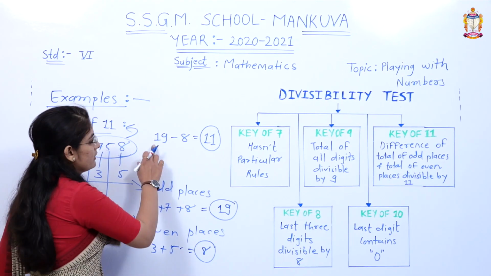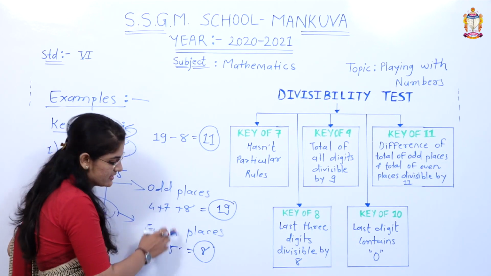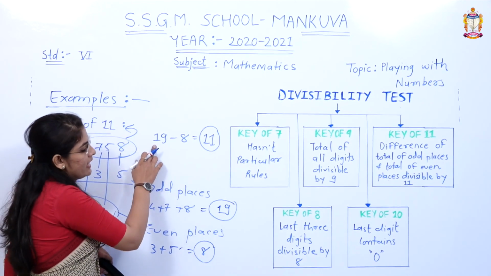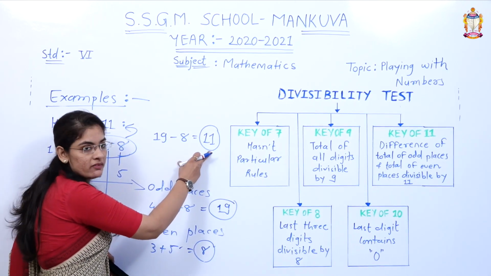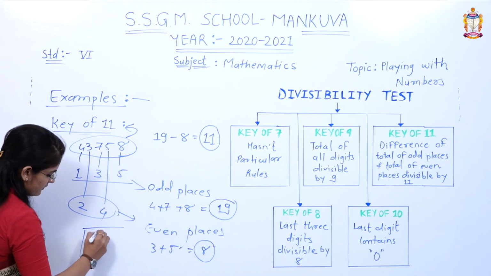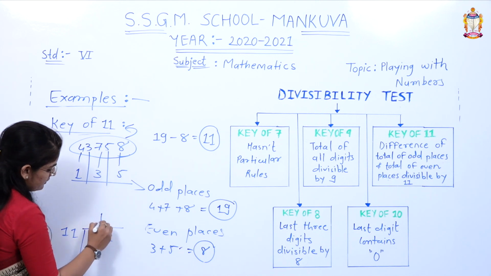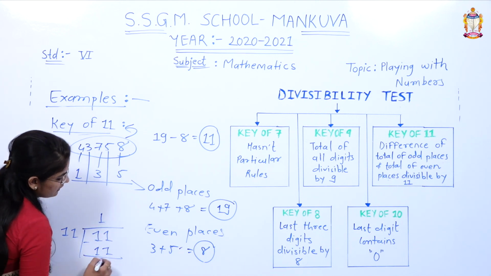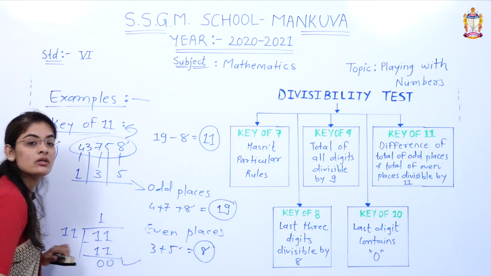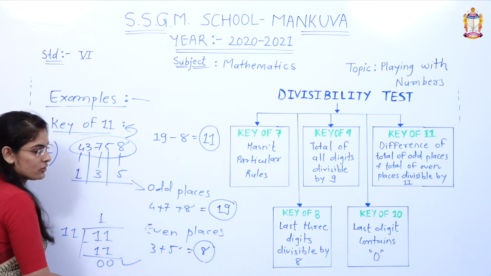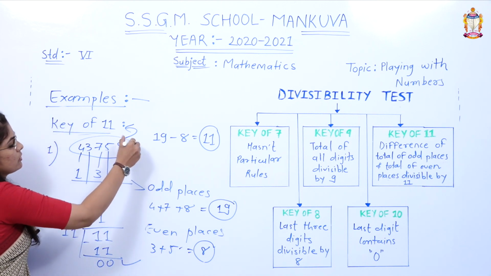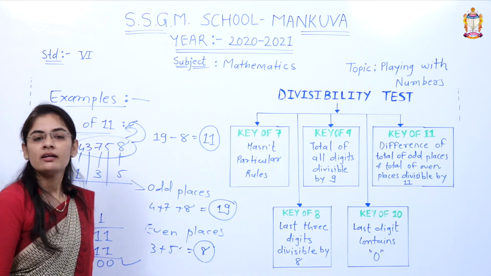Do subtraction: odd places minus even places, 19 minus 8 is equal to 11. Then we have to do division. 11 divided by 11. 11 ones are 11. 11 minus 11 is equal to 0. If the remainder is 0, then the whole number is also divisible by 11.